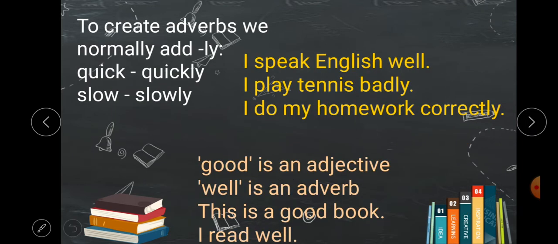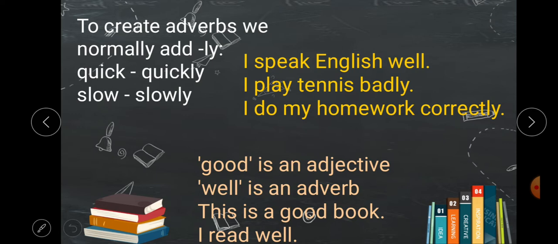Yes, some facts. To create adverbs, we normally add ly in adjectives. Here quick is adjective and we have added ly. So quickly is adverb, slow adjective, and slowly adverb. These are some examples. I speak English well. But well is a word, we don't add ly. I play tennis badly. This is to identify an adverb in a sentence. I play tennis badly. So badly is adverb.